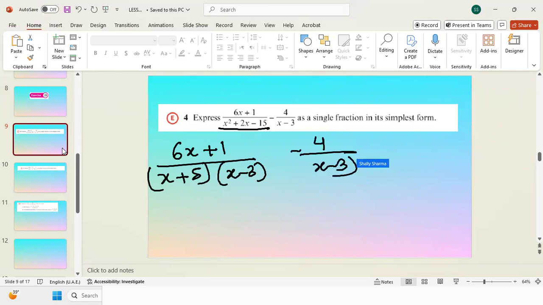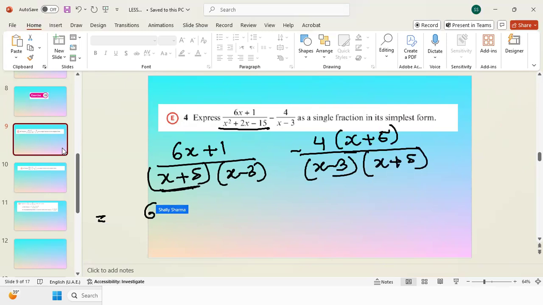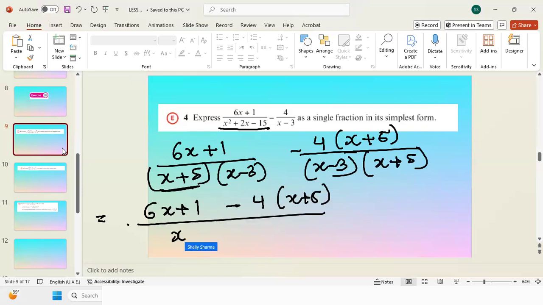Here in the denominator this factor is missing, so I will multiply by x plus 5 and divide by x plus 5. So we got 6x plus 1 minus 4 times x plus 5 over x squared plus 2x minus 15.